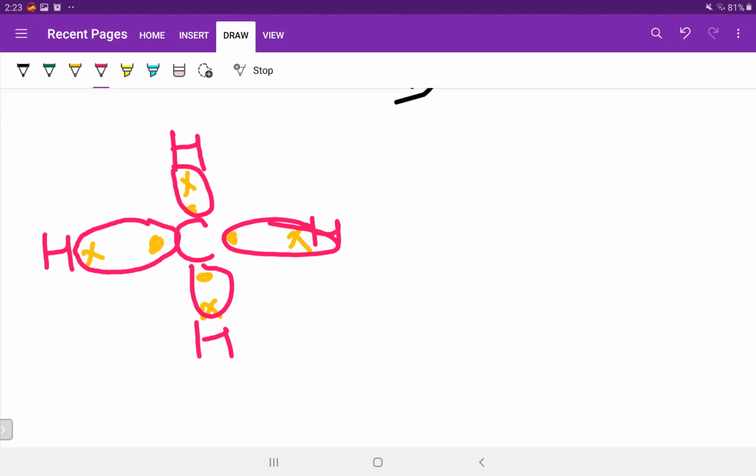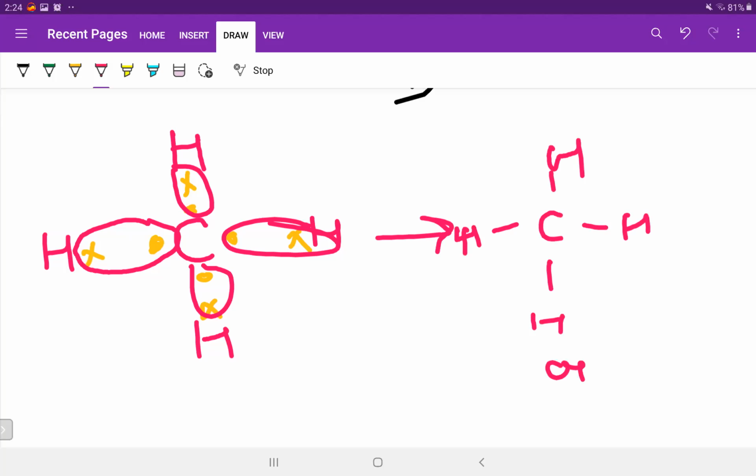Okay, so we were discussing CH4, that is methane. Methane is a very important gas and we'll be studying it in organic chemistry as well. We have seen the bonding of it, so let's make the final ultimate structure, something like this. CH4 is not an atom anymore, it's a molecule.